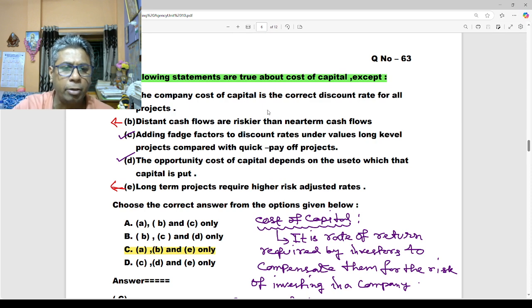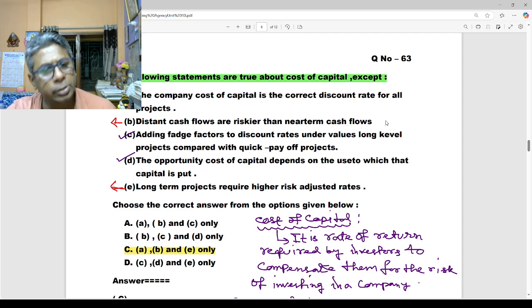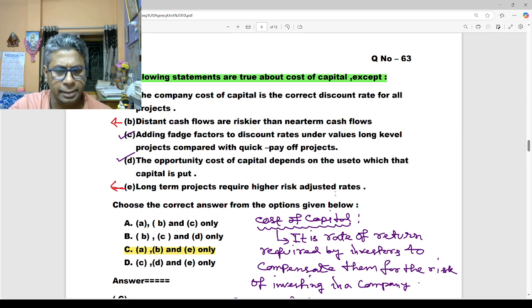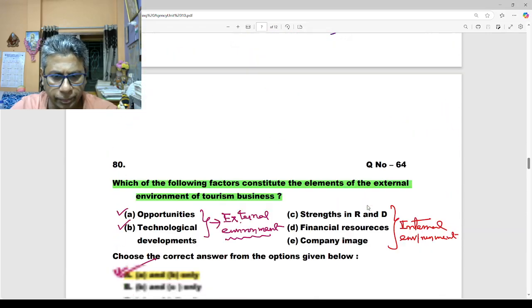Statement A, the company cost of capital is the correct discount rate for all projects. This is wrong. Distant cash flows are riskier than near-term cash flows. This is also a wrong statement. Long-term projects require a higher risk-adjusted rate. That is also a wrong statement. So this topic is based on cost of capital.